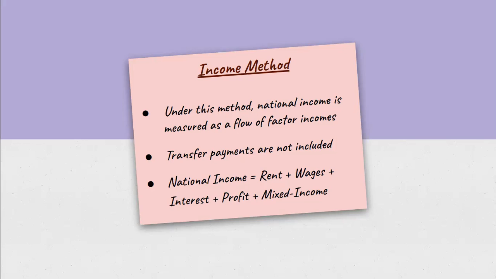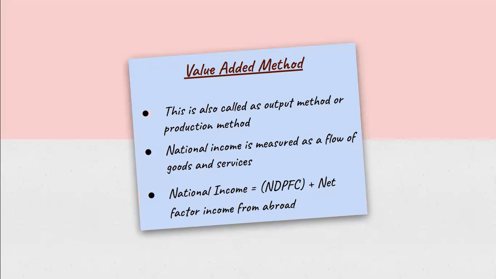Okay. So now the formula for national income is rent plus wages plus interest plus profit plus mixed income. In short, any sort of income earned by any activity which is contributing to the production is included in national income by income method. Now let us move to the next method, that is value added method.